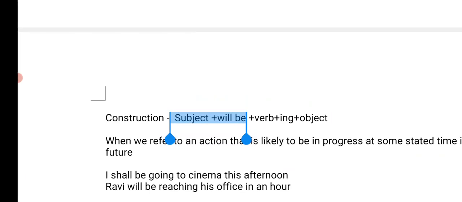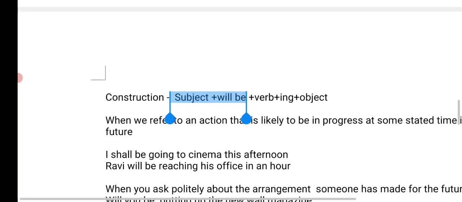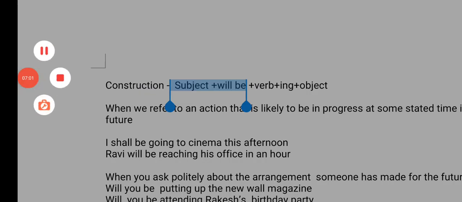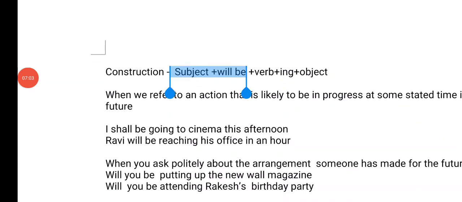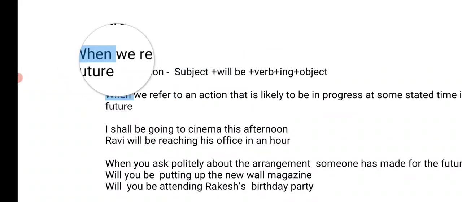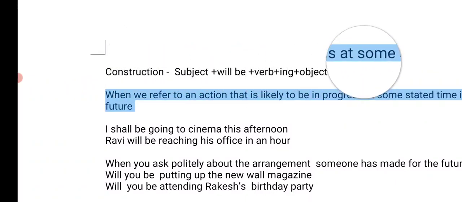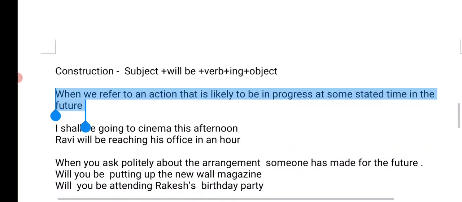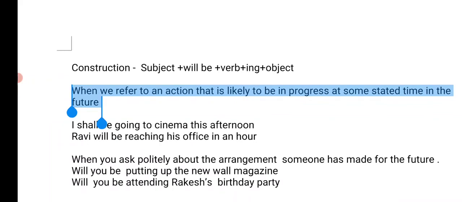And in future tense, what do we use? Future continuous tense, we use will be plus verb plus ing form plus object. And when do we use future continuous tense? When we refer to an action that is likely to be in progress at some stated time in future. So you understand, when we talk about an action that will be happening in future at some time.